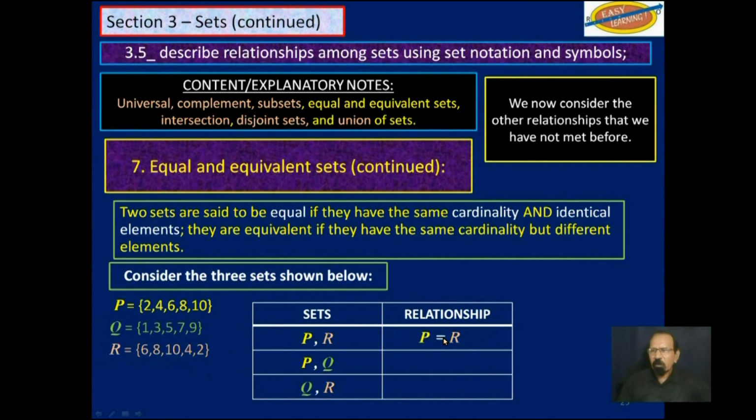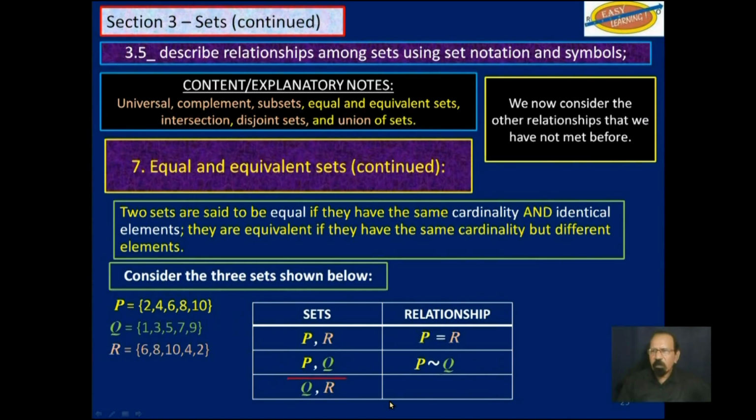Let's consider P and Q. That's these two. P has 5 elements, Q has 5 elements, but the elements are not the same. There's a 2 here, there's no 2 down here, and right there we can stop. So because they have the same number of elements, but the elements are different, we can say that P is equivalent to Q, not equal to Q.